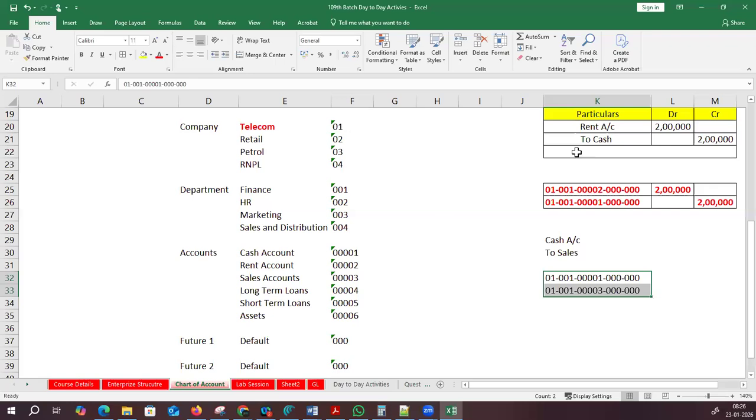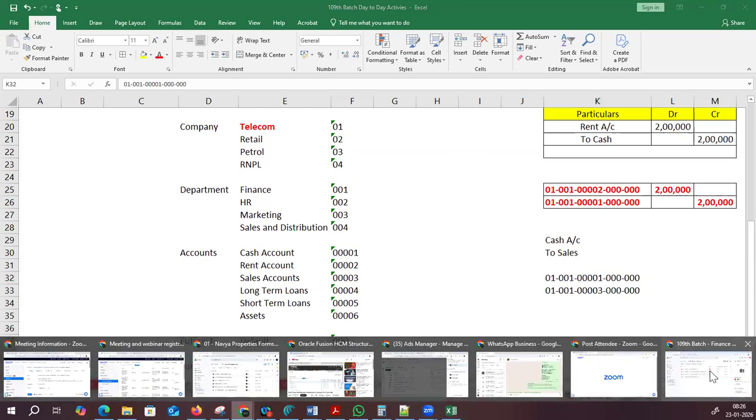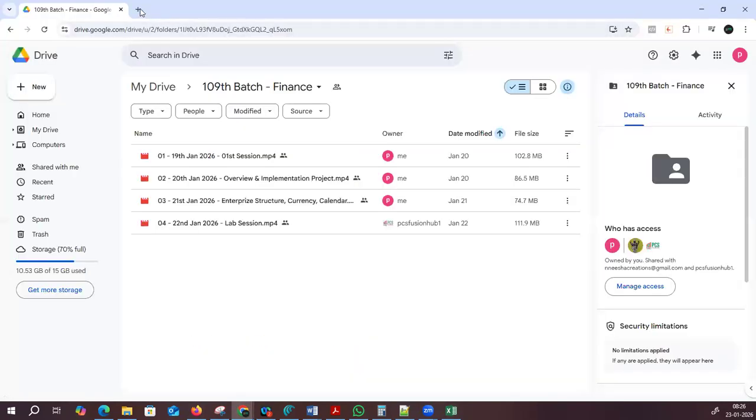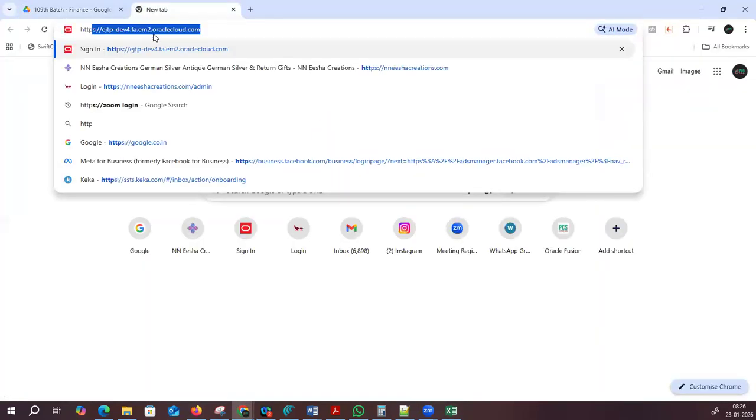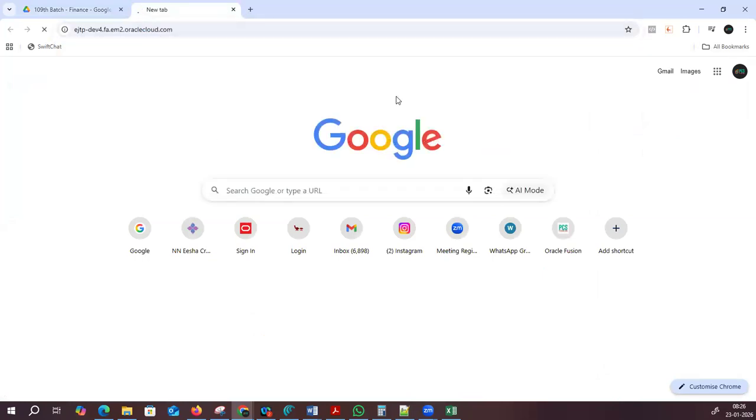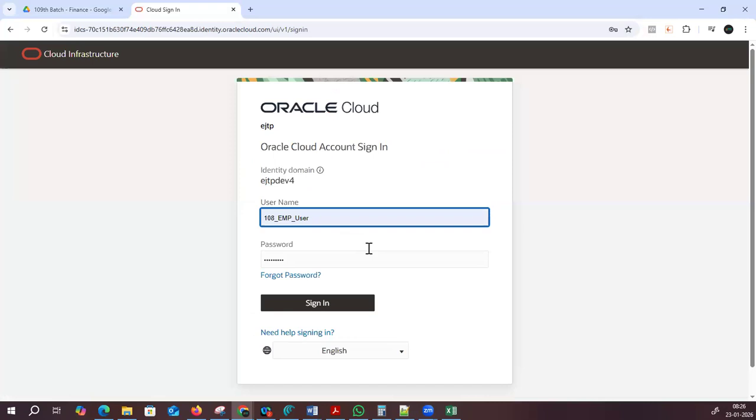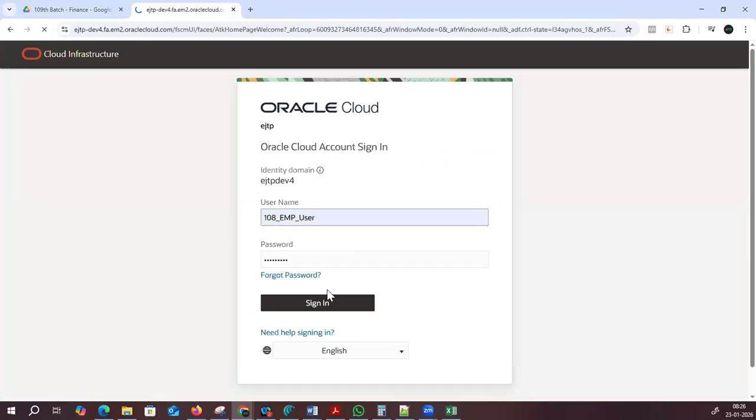Let's see. Okay, these are the possibilities. If I want to create a code combination like this, what am I supposed to do? I have to go to the application. I'm just showing you. Manage Account Combinations is the place where we are supposed to go and create the combinations.